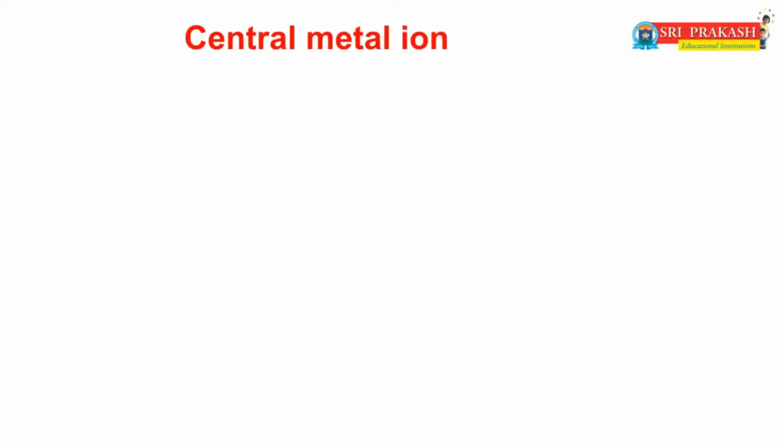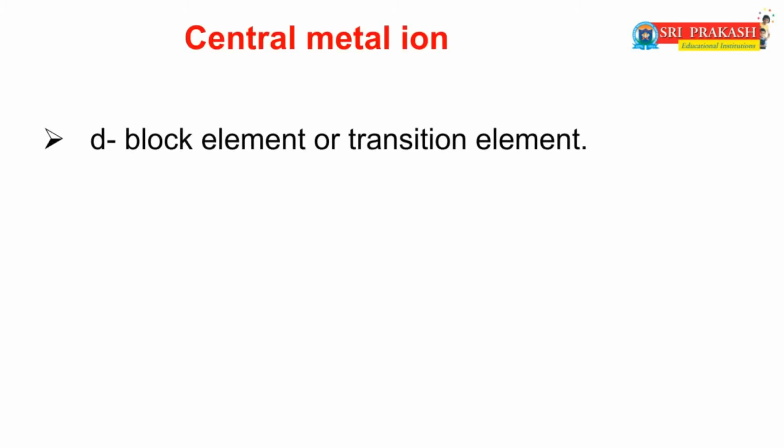Now we will discuss another part of coordination compounds, that is the central metal ion. The central metal ion may be a d block element or a transition element. Students, you already know that all transition elements are d block elements, but d block elements are not all transition elements. Now I will ask one question.